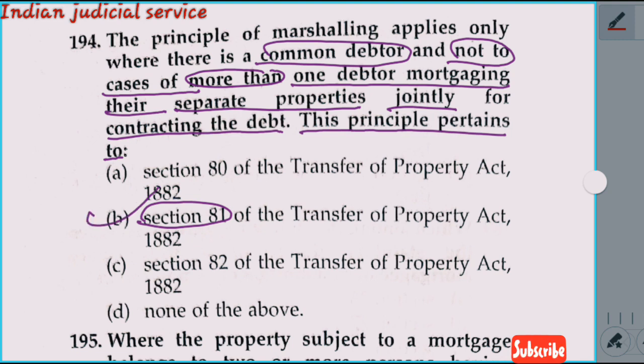So the answer is option A. The doctrine of marshalling is available in two sections of the Transfer of Property Act: section 56 and section 81. Section 56 deals with marshalling by a subsequent purchaser, and section 81 deals with marshalling of security.